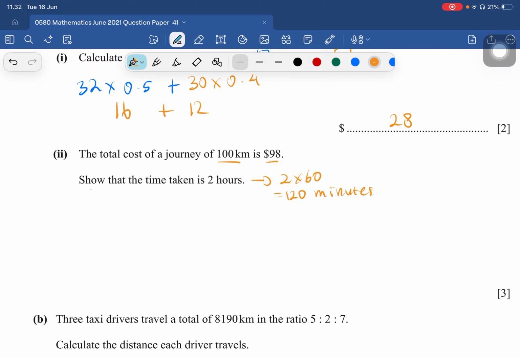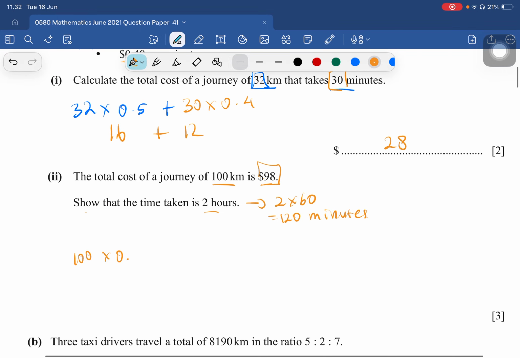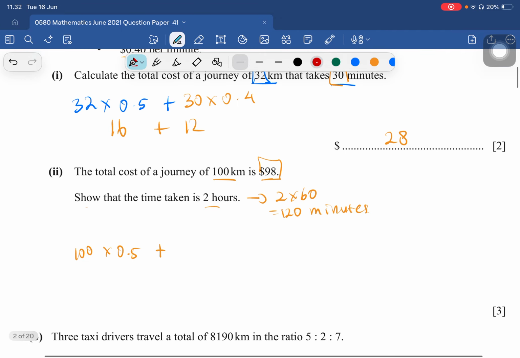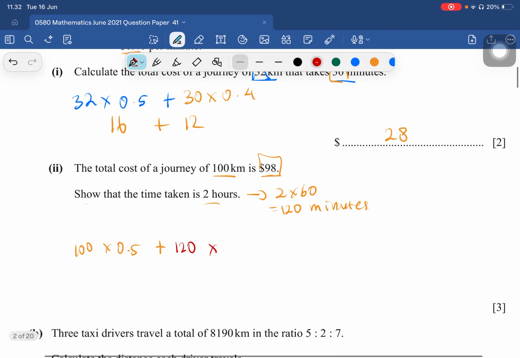So we got 98 here. First, to find the total cost, we take 100 kilometers multiplied by 0.5, plus 2 hours, which is 120 minutes, multiplied by 0.4.